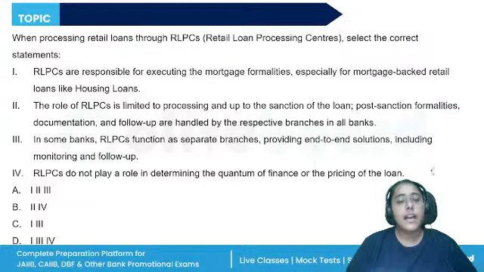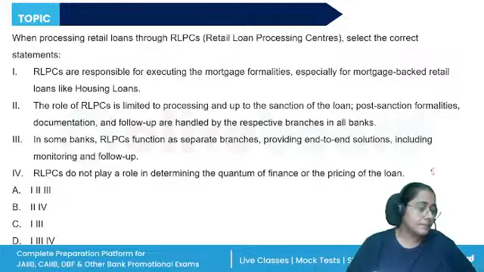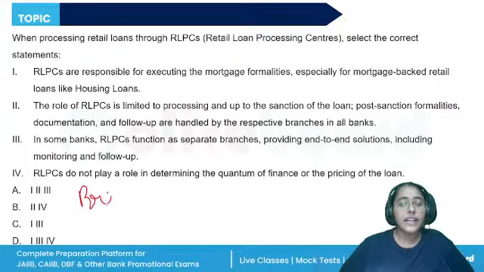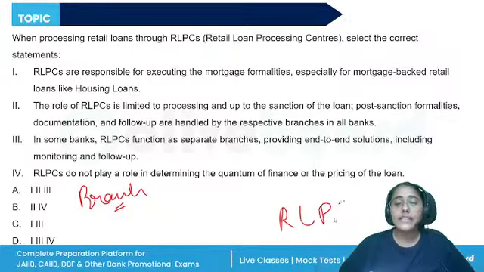In some banks, RLPCs function as separate branches providing end to end solution, including monitoring and follow up. RLPCs do not play a role in determining the quantum of finance. In the standalone model, everything is done at the branch level: customer onboarding, scrutiny, documentation, loan appraisal, sanction, disbursement, monitoring, everything. In the RLPC, there are centralized centers.